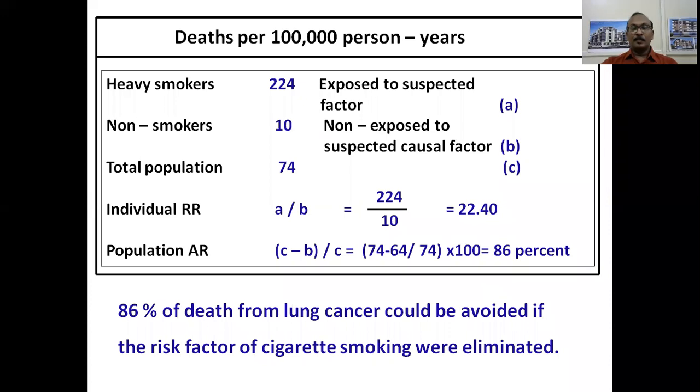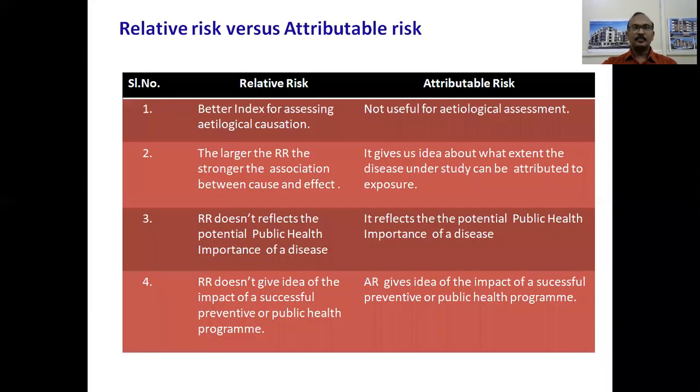So the population attributable risk is a public health measure and is usually an administrative measure. Usually the administrators calculate the population attributable risk, and accordingly they impose the ban or enforce legislative measures to see that the particular disease is avoided or eliminated. So C minus B by C, that is 86% as we got in this particular example.